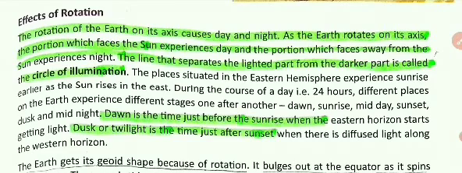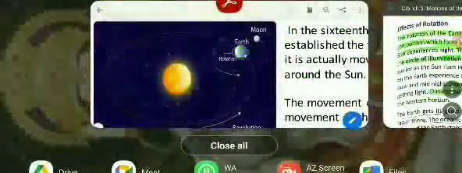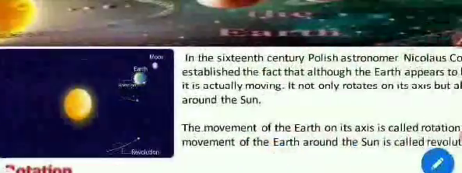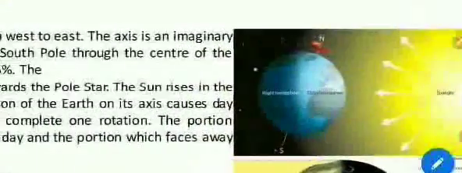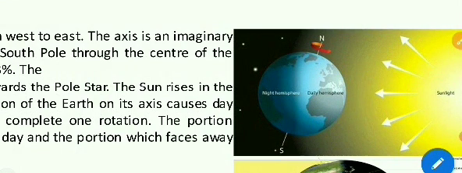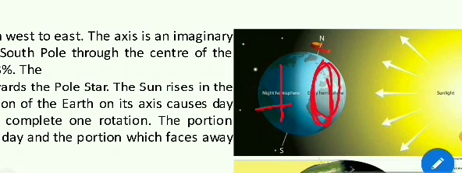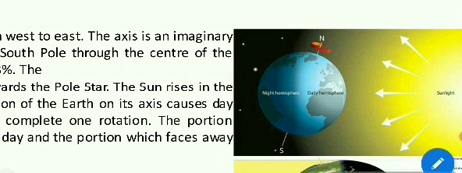The line that separates the lighted part from the darker part is called the circle of illumination. Now children, let us see what the circle of illumination is. I have a picture for you. Over here it shows the day and night. The rays are hitting this portion. It is day, and this portion is night, as the rays are not reaching this portion. So this portion is experiencing day and this portion is experiencing night. This is about day and night.